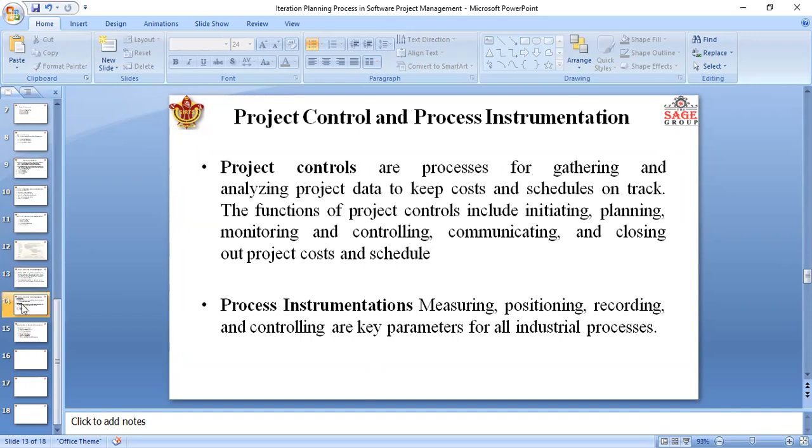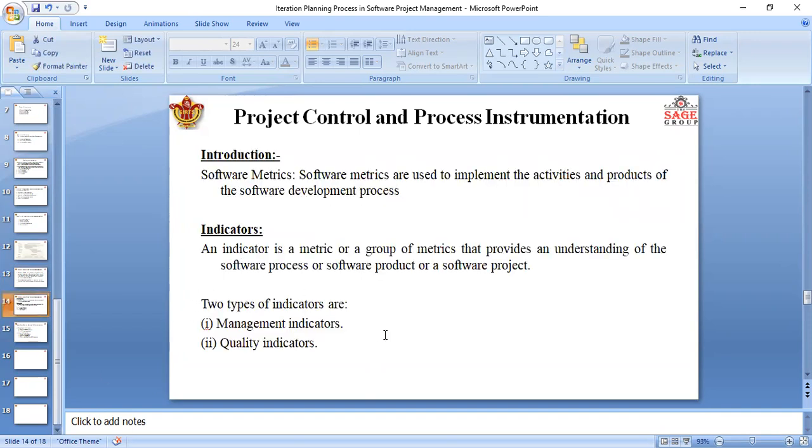Here I would like to introduce what software metrics are. Software metrics are used to implement the activity and the product of the software development process. Hence, the quality of the software product and the quality achievement in the development process can be determined using software metrics. So why are software metrics needed?